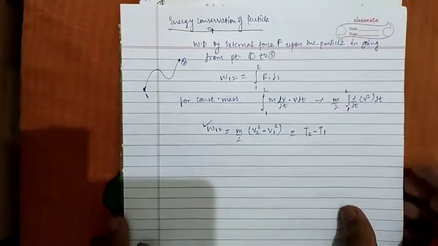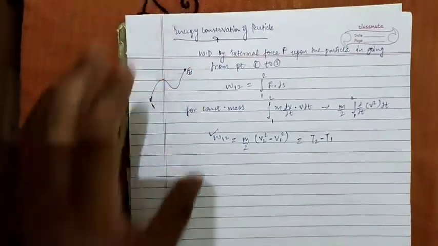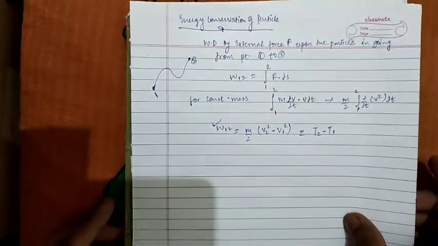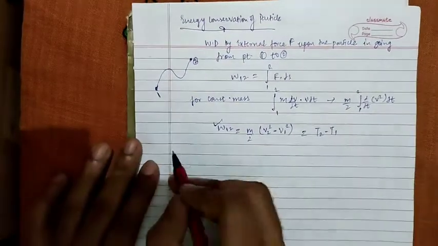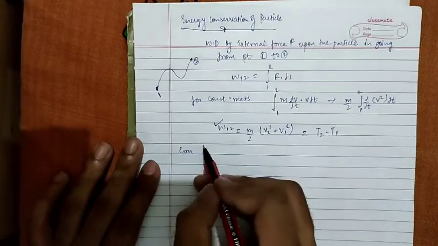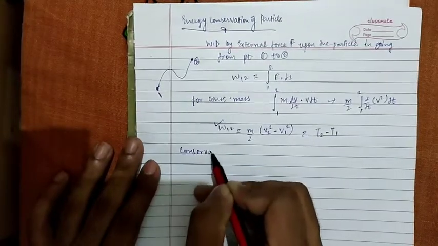Now these forces, which are external forces acting on a particle, can be conservative or non-conservative forces. Let's first discuss conservative forces.